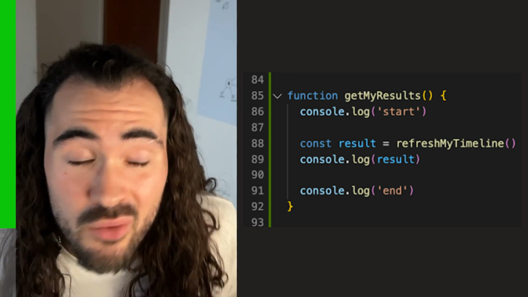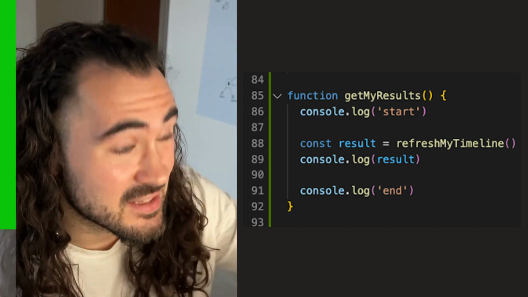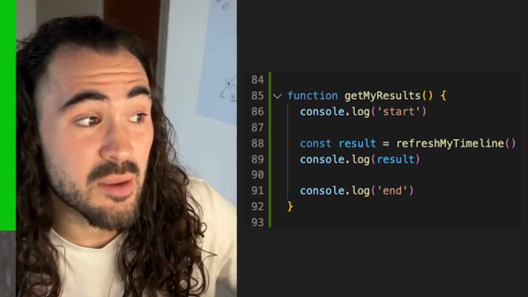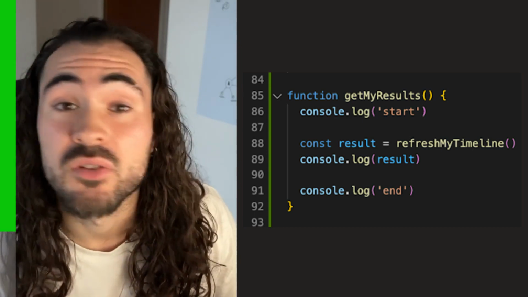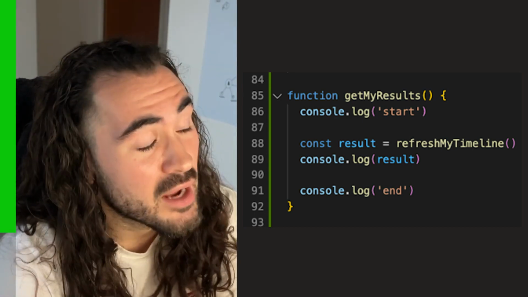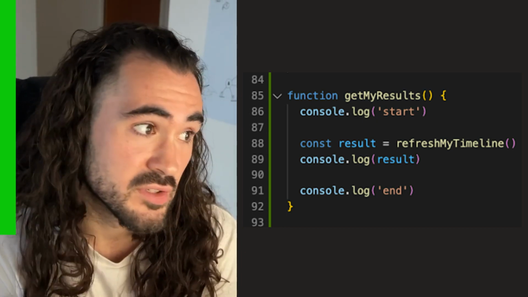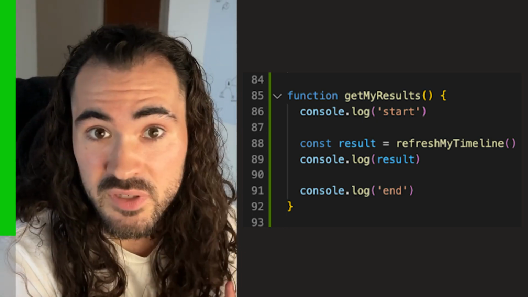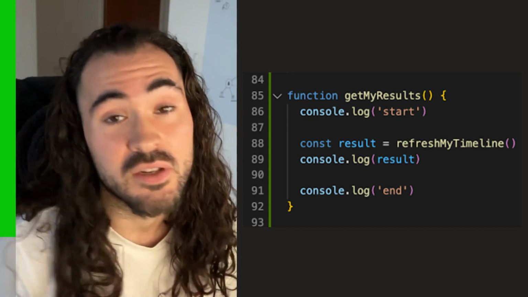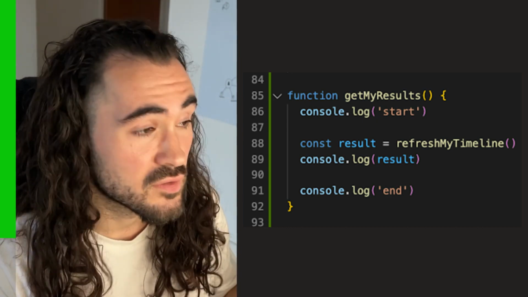If you can see the code here, refresh my timeline is actually the exact same function that we had before. It's a promise. So it returns that promise, resolve, reject thing. This code here, if we execute it would go start, end, and nothing would happen because result is just a promise. It would just console log empty because the result hasn't come back yet. It's going to take 30 seconds. But the code doesn't stop, it just executes.